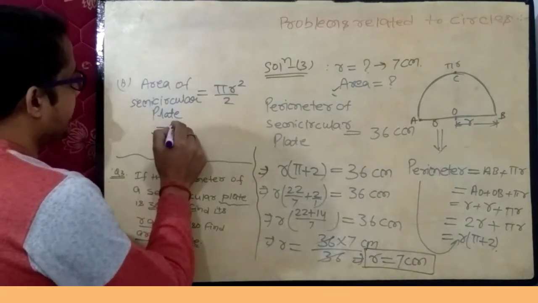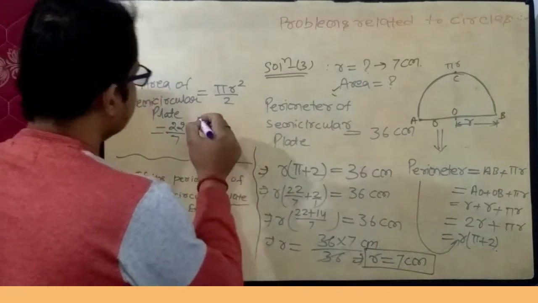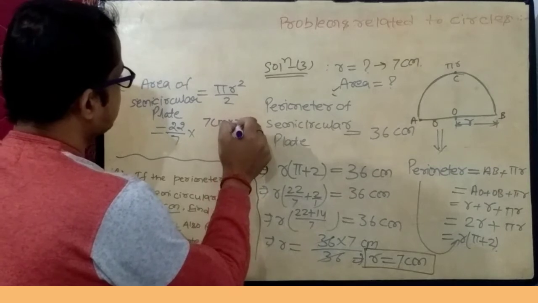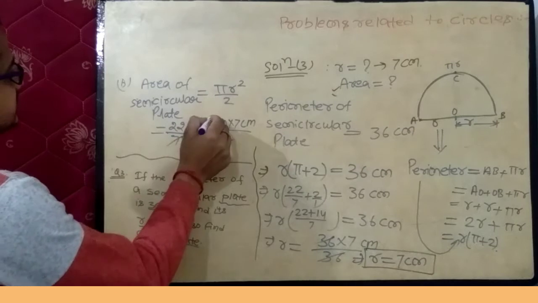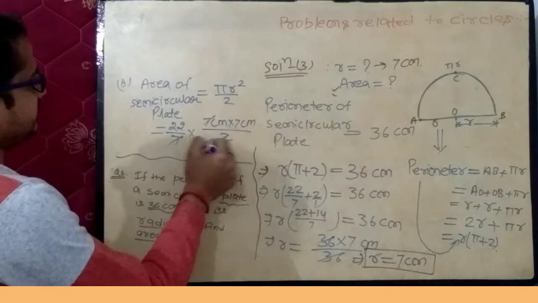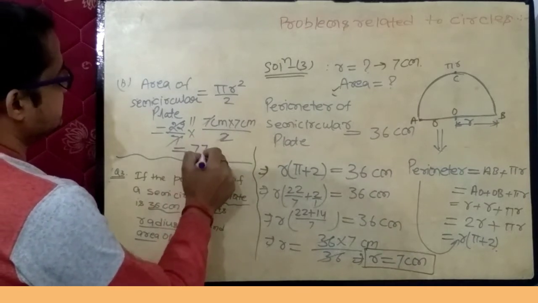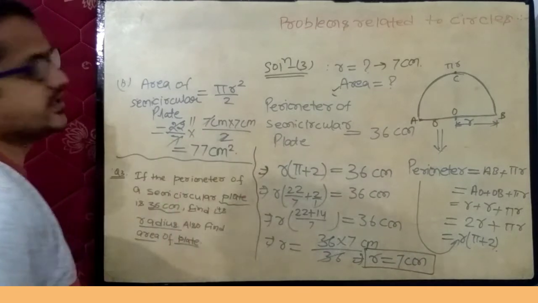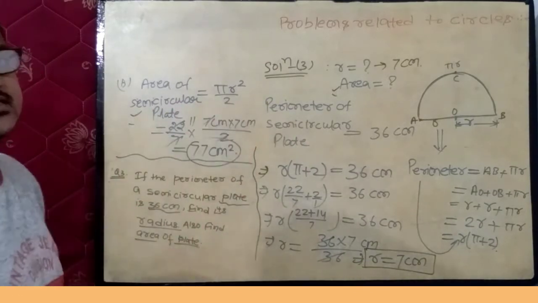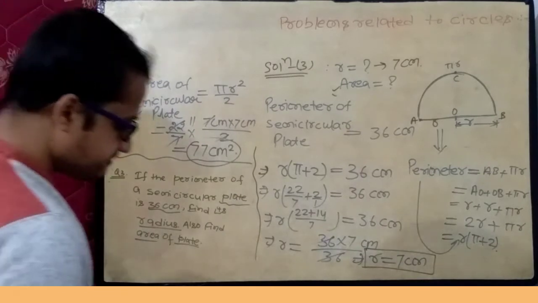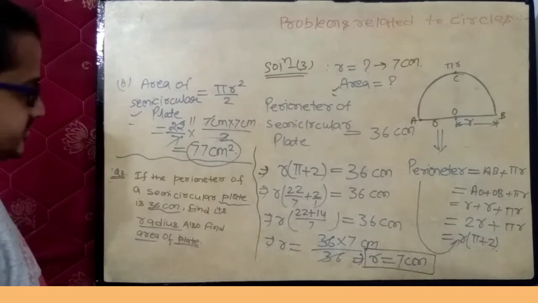Now pi equals to 22 upon 7 into r 7 centimeter into 7 centimeter divided by 2. While solving it, this 7 and 7 will get cancelled out, it will get 11 times. Now this is 77 centimeter square. So area of this semicircular plate comes out 77 centimeter square. This is all about this question number 3rd.